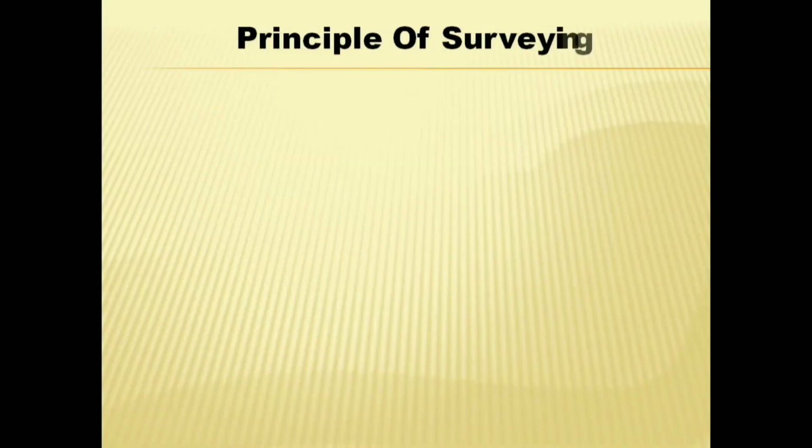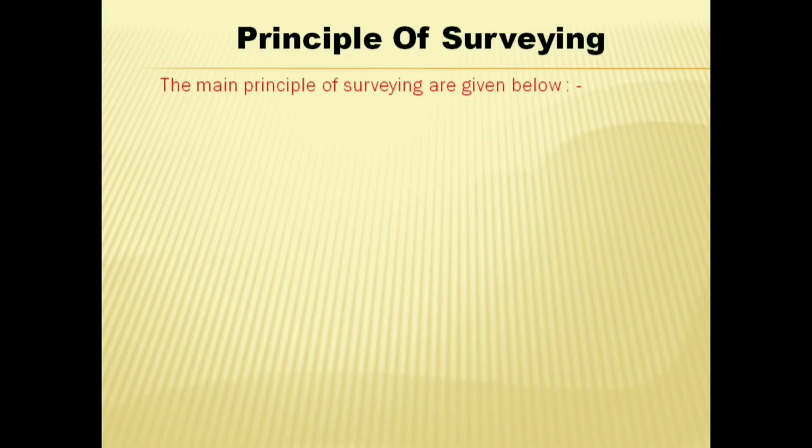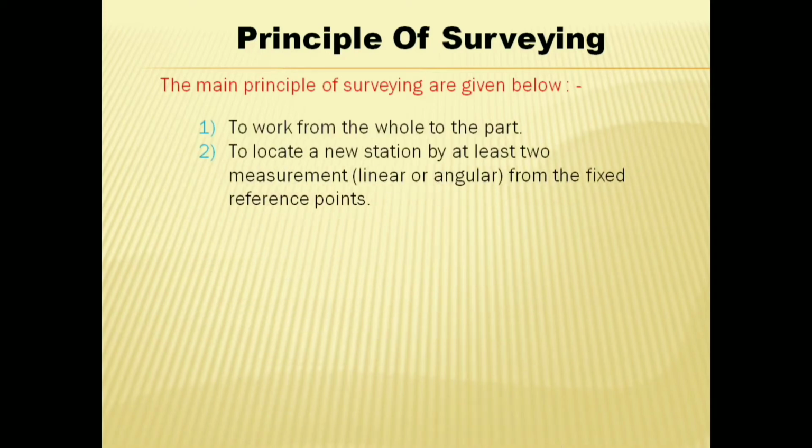Next, what is the principle of surveying? There are 2 principles of surveying. First one is to work from the whole to the part. Second is to locate a new station by at least 2 measurements from the fixed reference points.